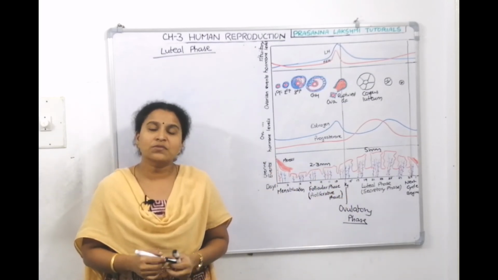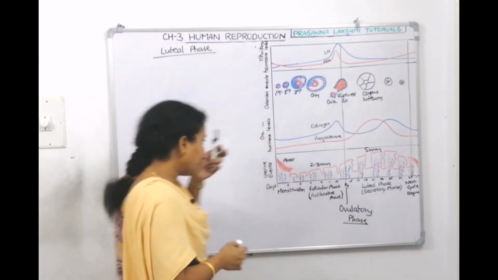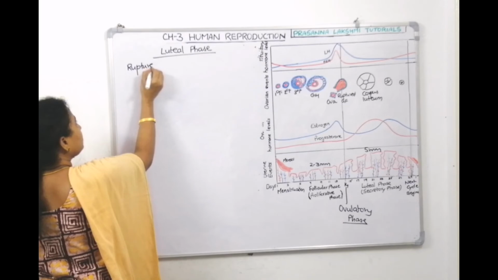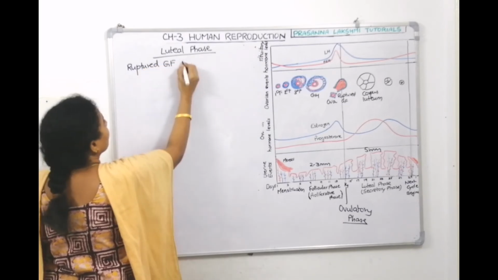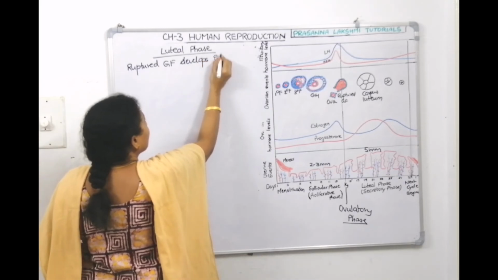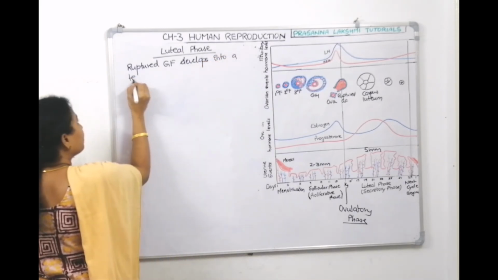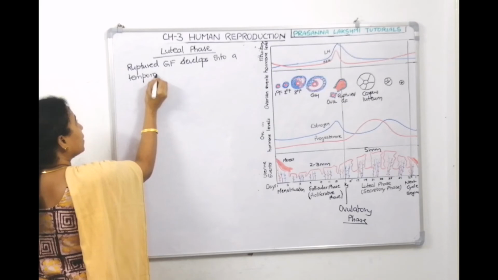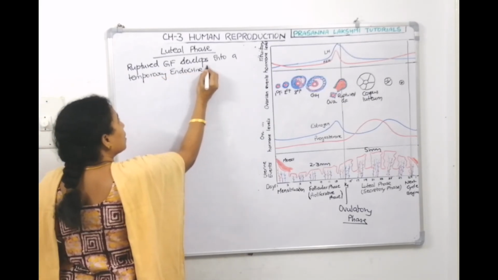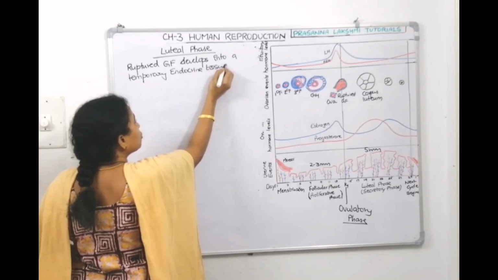So what are the changes we can expect in the luteal phase? The ruptured Graafian follicle develops into a temporary endocrine tissue. What is the temporary endocrine tissue called, children?